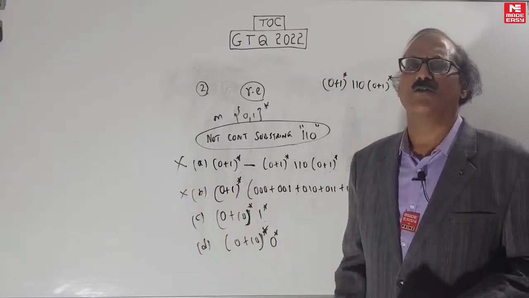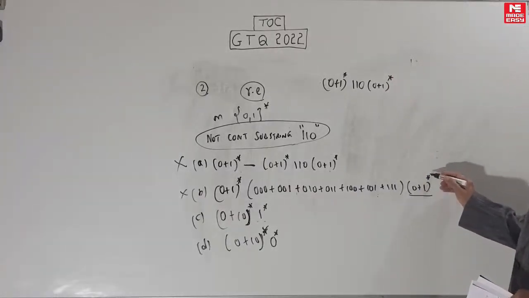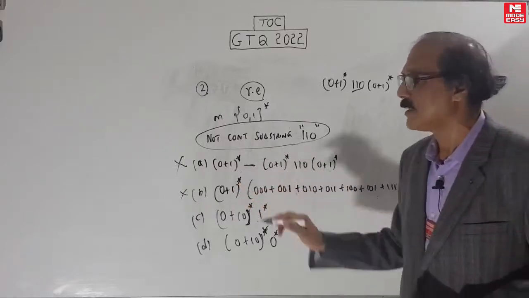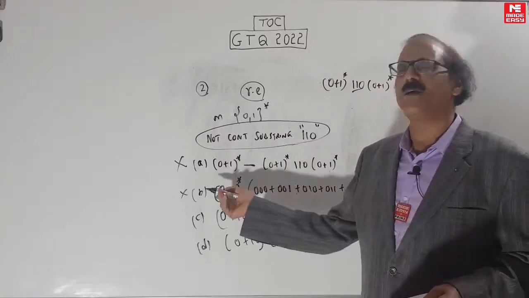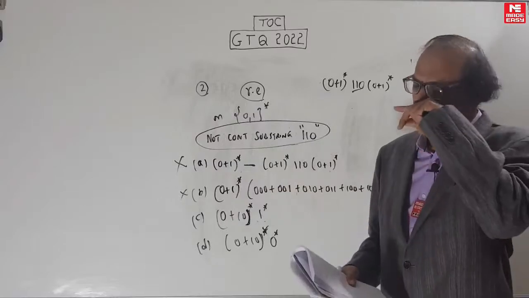But there are other problems also. For example, using the 0 plus 1 whole star, I can create 110 from here. Even though 110 will not come here, it will come here. So you can create things with 110, but you are saying not containing. So many reasons why this is wrong. That means this method will not work for the substring thing. Negative substring thing you can't do.